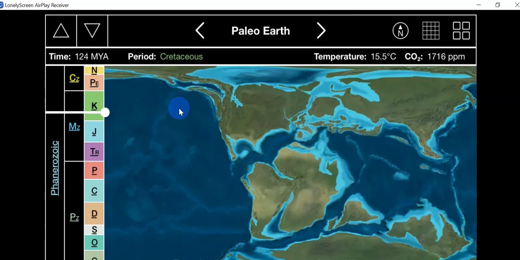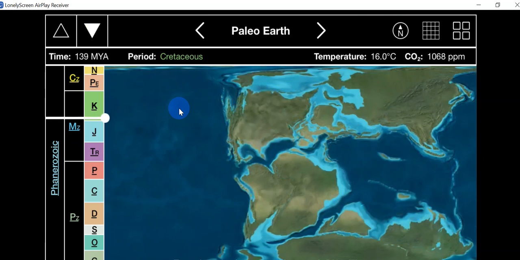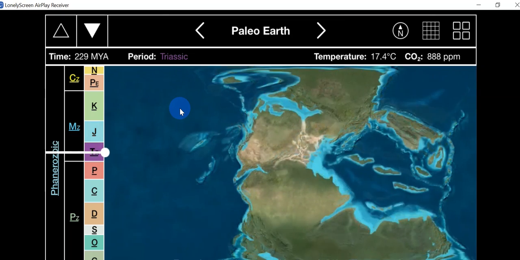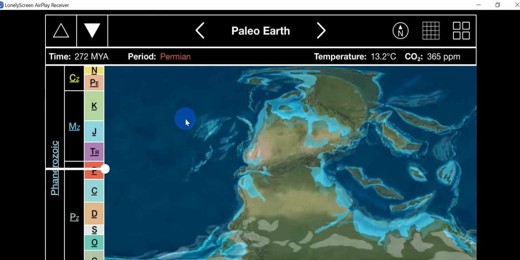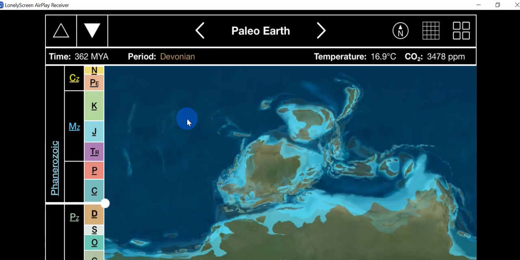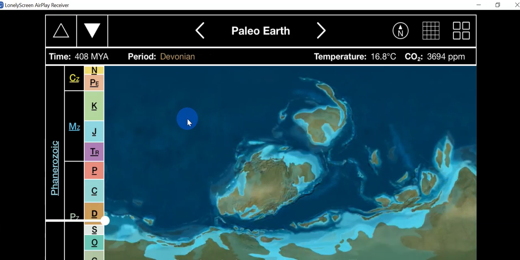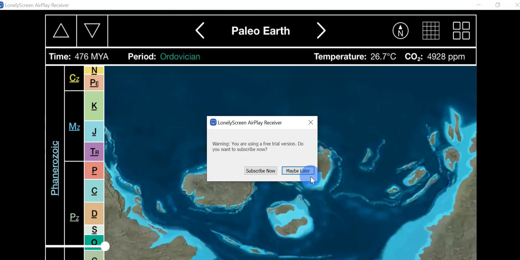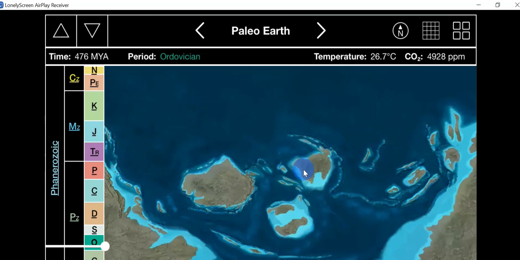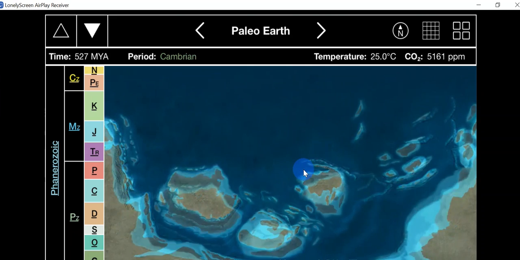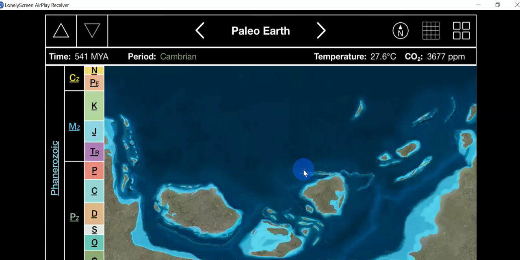Okay, so let's go all the way back when the continents were south of the equator, and they were actually close to the South Pole. There was one huge supercontinent called Pangaea. That's 400 million years ago, and this is 540 million years ago.